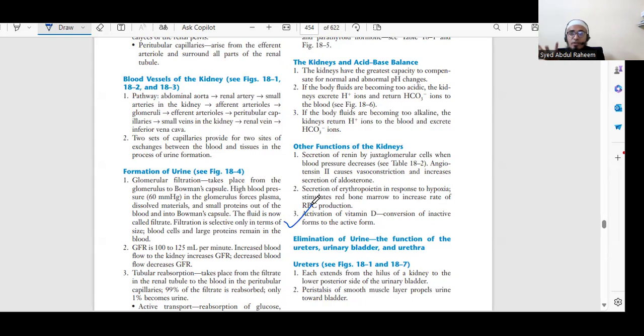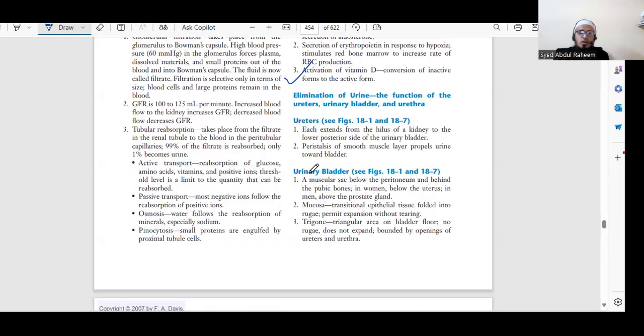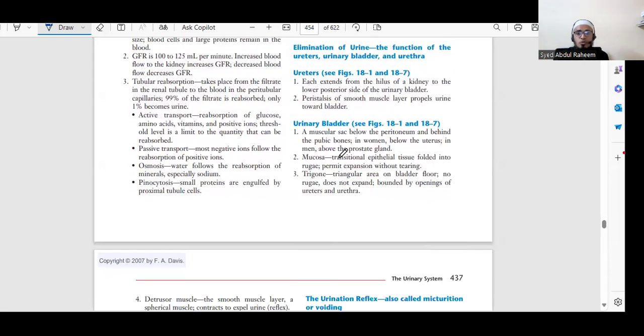We have vitamin D with the help of sunlight and thermal exposure. The kidney converts the inactive form of vitamin D into the active form. That is the function. And the elimination of urine through the urinary bladder is very important.